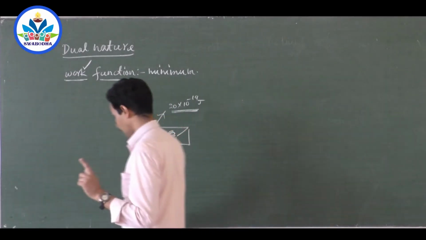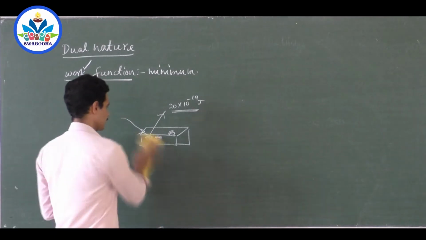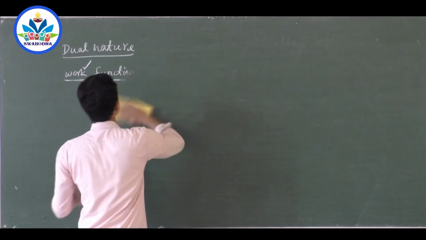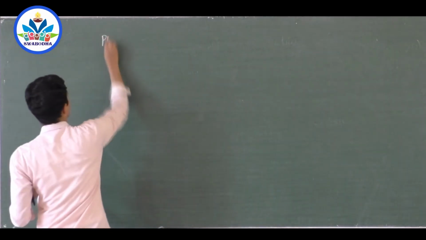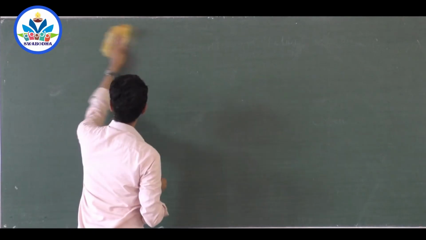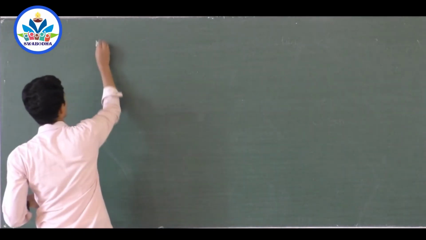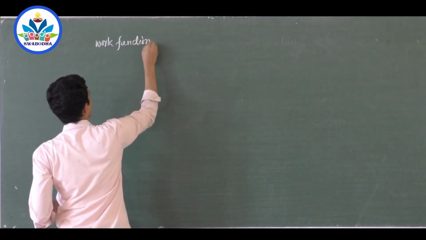Okay, one term: the minimum energy required to remove the electron from the surface of a metal is called work function. Okay, so I'll write that in photoelectric effect. I'm dealing with this. We will write it later. Now, in what way can you supply this energy? That is the second question.